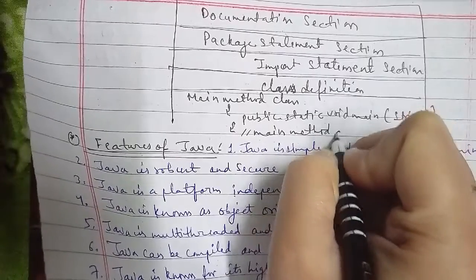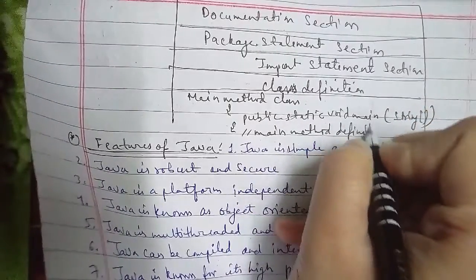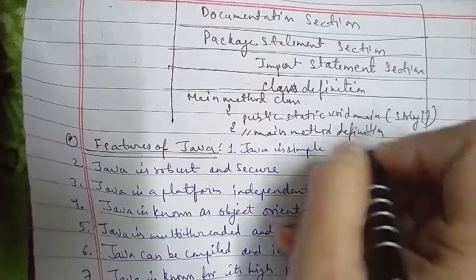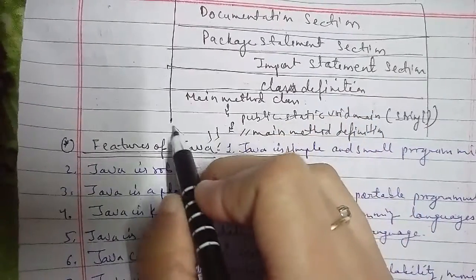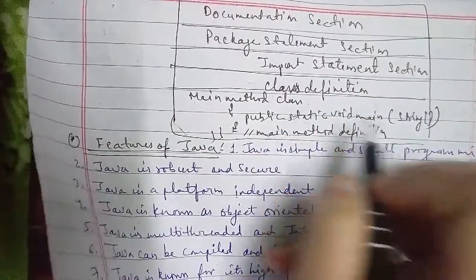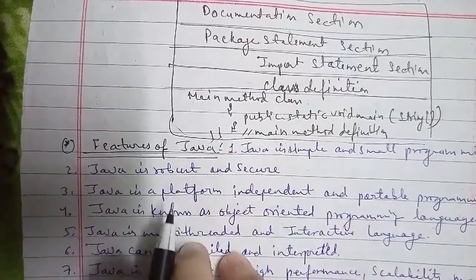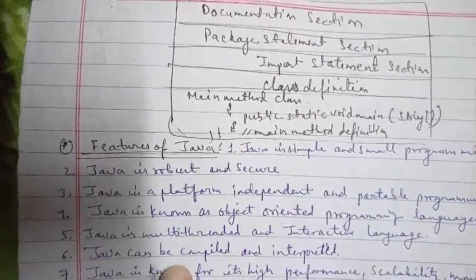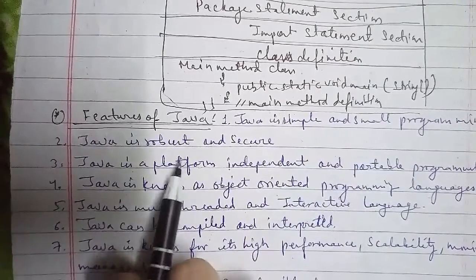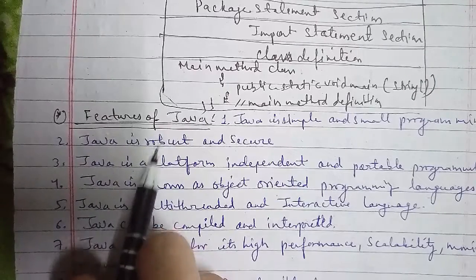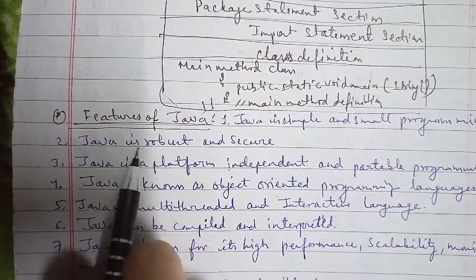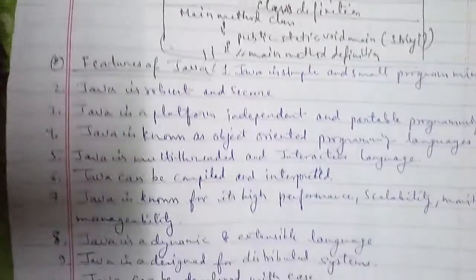Now we'll illustrate the features of Java, which has been asked in the 15 marks question paper in 2016 and 17. In this regard, we'll discuss one by one, as you can see here. For the features of Java that we have to discuss, the first feature is that Java is a simple and small programming language.